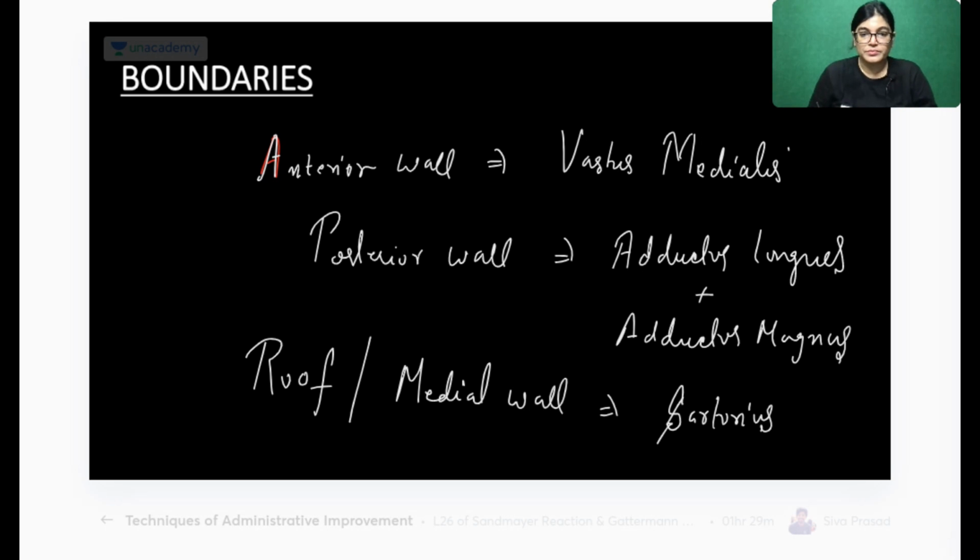Now, we can appreciate the boundaries once we take the transverse section at the middle 1/3 of the thigh region. There we can see the boundaries very nicely in the transverse section, and that is the diagram which you have to make in your theory paper.